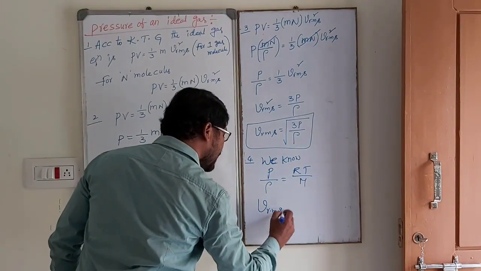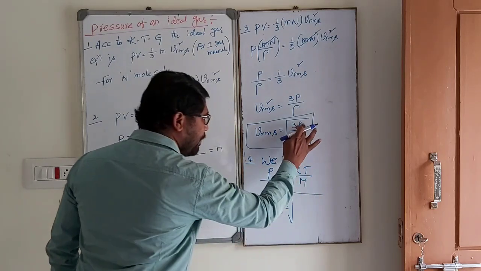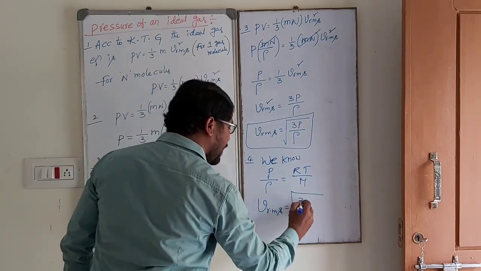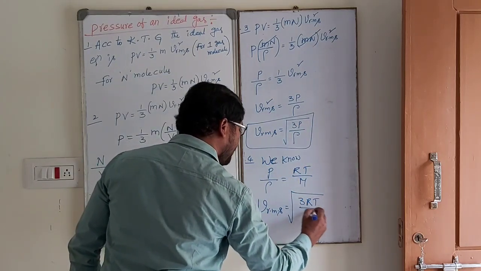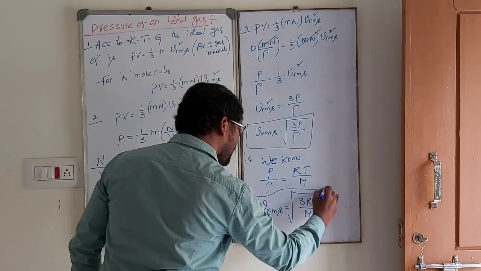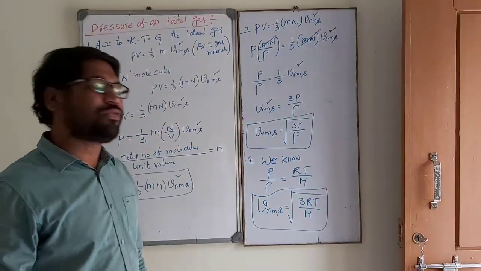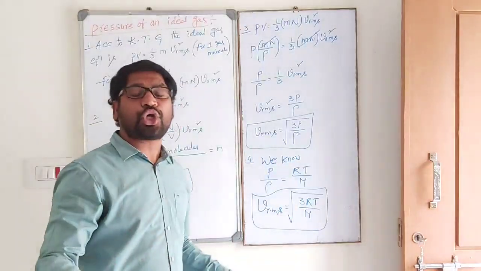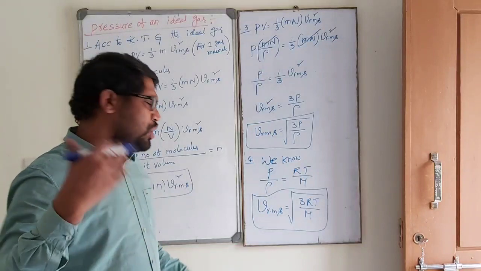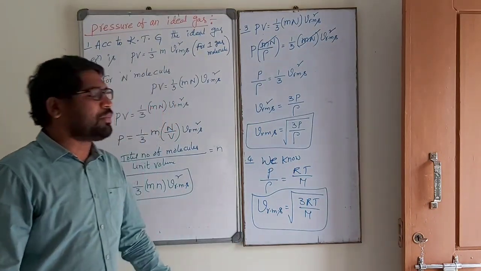VRMS is equal to root over, P by rho replaced by RT by M, 3RT by M. The RMS speed, RMS velocity of gas molecules inside the cylinder. So VRMS is equal to root over 3RT by M.